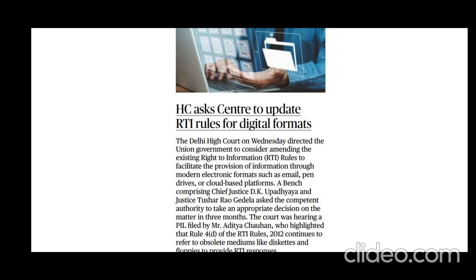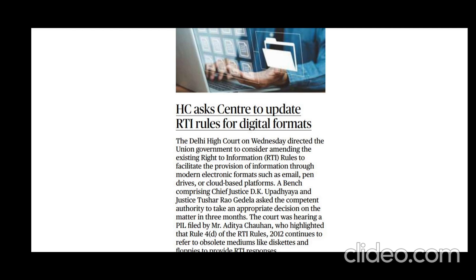Okay, in this article, it is important to analyze what the positives and negatives are, right? There are not only positives but also negatives for this updating of RTI rules to digital format. There are a lot of positive points and also negative points. So please make a note of them, think over them, make a note from your perspective, and also note some solutions or a way forward for the challenges as well.